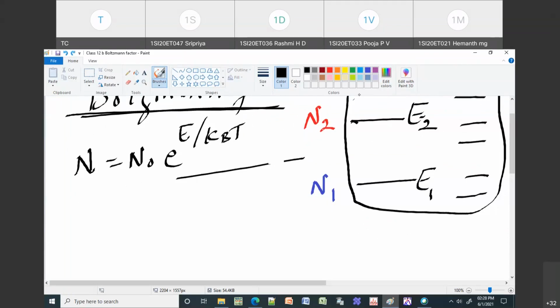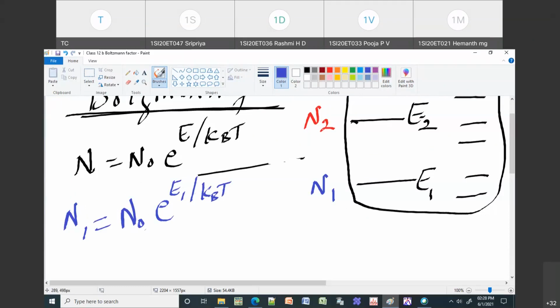Now I will write the equation. N1, the number of atoms in E1, will be N naught e to the power of, with the energy corresponding to that level being E1. So N1 is equal to N naught e to the power of E1 by kBT.